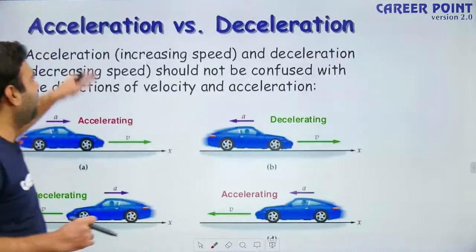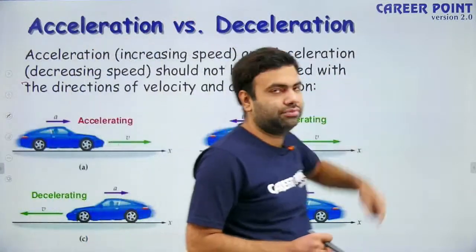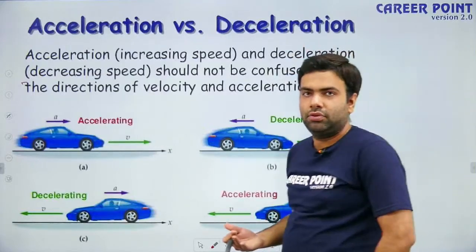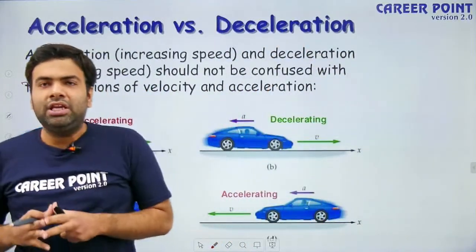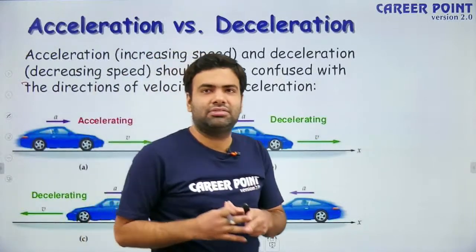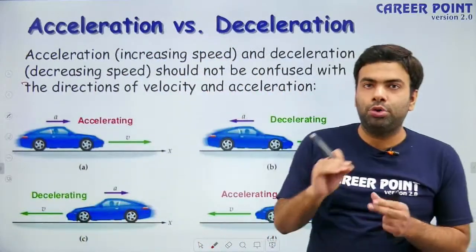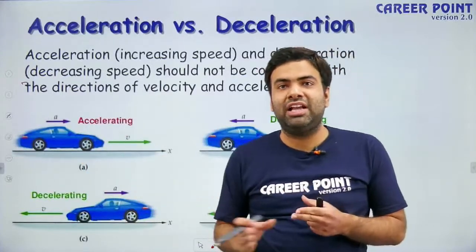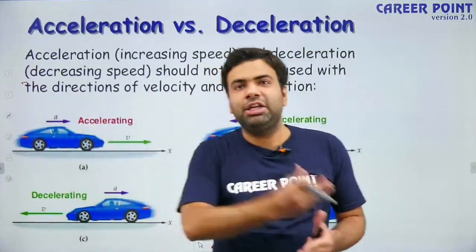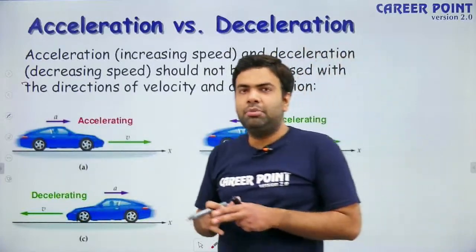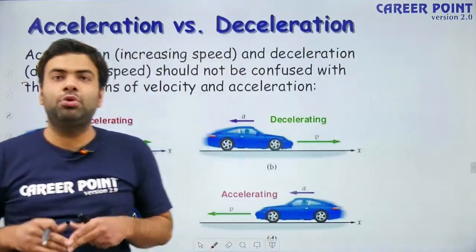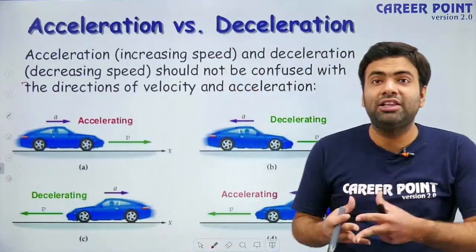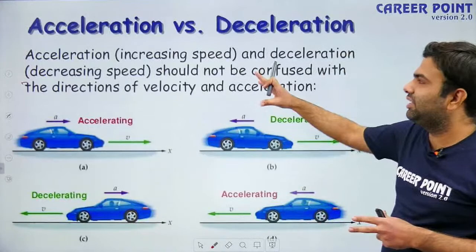Okay, let us talk about acceleration and deceleration. Deceleration is also known as retardation. As you have studied in previous classes, in 9th class, you studied motion in only one dimension, in which acceleration is either parallel to velocity or anti-parallel to velocity. But in this class we will study some more different cases when acceleration and velocity have some angle between them. So let us discuss acceleration and retardation.